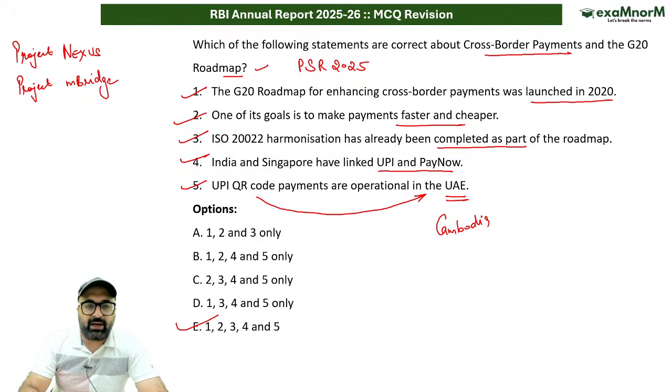Okay. तो मैं अगर इसमें बताऊं तो we have different projects which have been developed by BIS. One is Project M Bridge, Project Dunbar, Project Icebreaker, as well as we have Project Jura. But in terms of RBI, all the terms which have been mentioned on the screen are important. इतना part अगर आप याद रख लेंगे, you will be in a position to answer the questions in the examination. ठीक है जी? Is it clear?